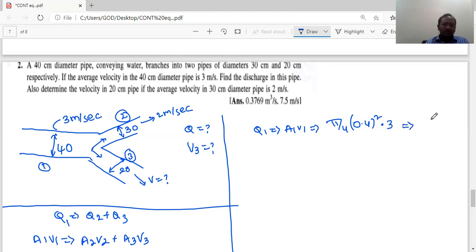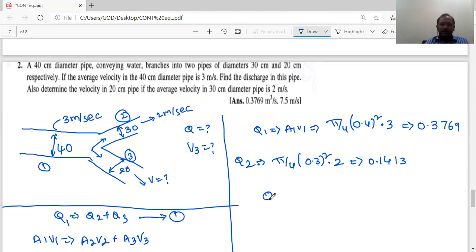If you use the calculator, you will get 0.3769. Similarly Q2, you can write pi by 4 into diameter 0.3, because 30 centimeter is 0.3 meters, into 2, it comes out to be 0.1413.